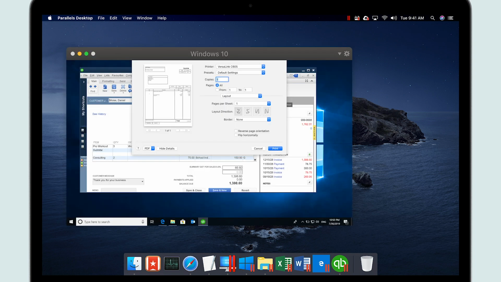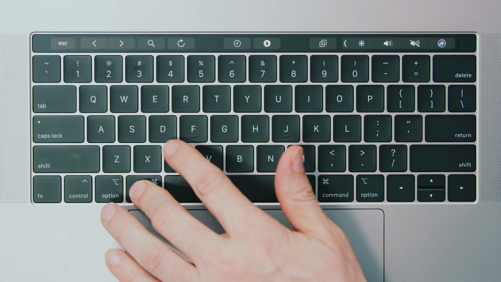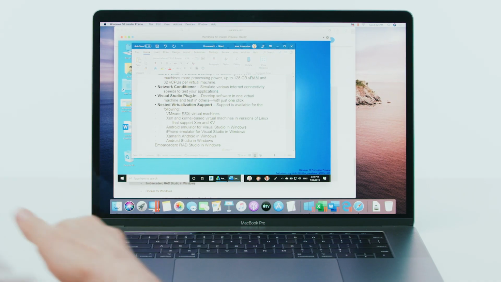You can also print from Windows with no additional setup required. Mac OS keyboard shortcuts work in Windows automatically.